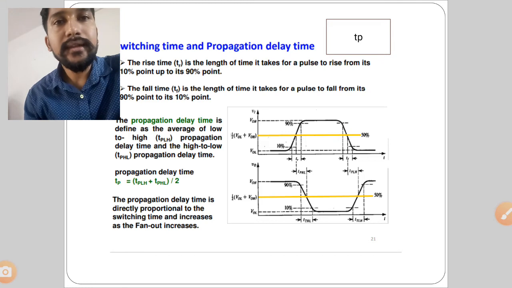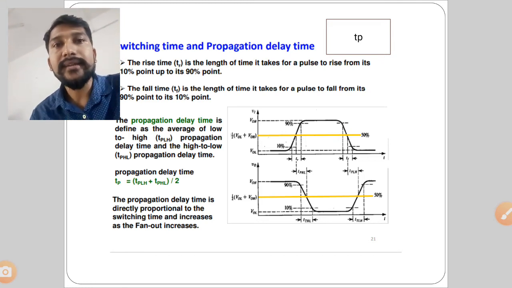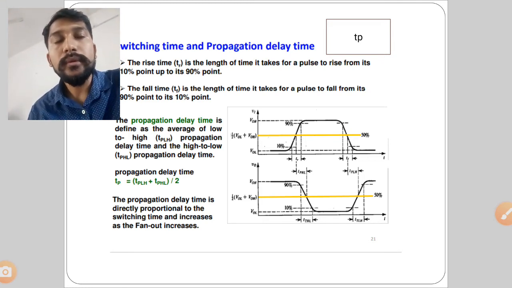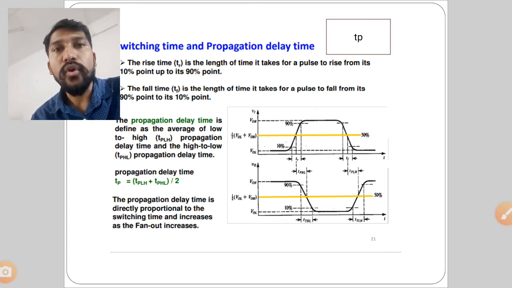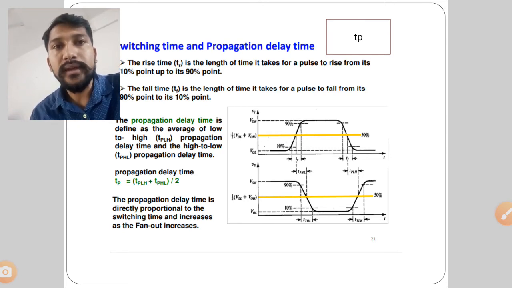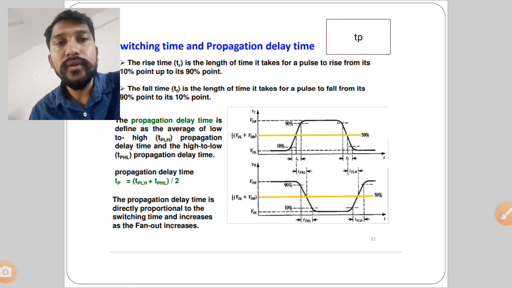It is not like that both the waveforms will be starting at the same time. One waveform will be starting at less time and another will be starting at more time. So how much is the delay between that waveform? That is called as propagation delay. So rise time is from 10% to 90%, and fall time is from 90% to 10%. And how to find out the propagation delay?